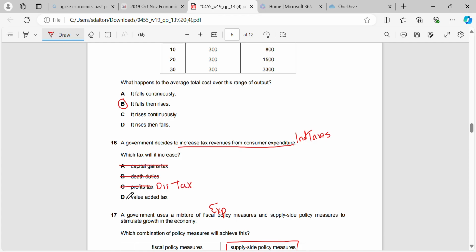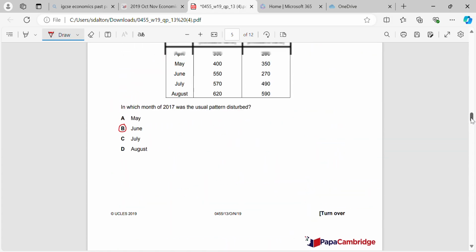But VAT is. So VAT is an indirect tax, and it is also a tax on consumer expenditure of certain types of goods or services. When we go to a restaurant, VAT is the thing that's added to our bill. So that money is paid by the restaurant to the government for the service of going to eat out in a restaurant.